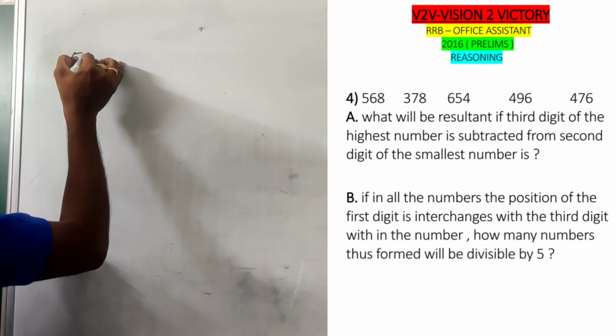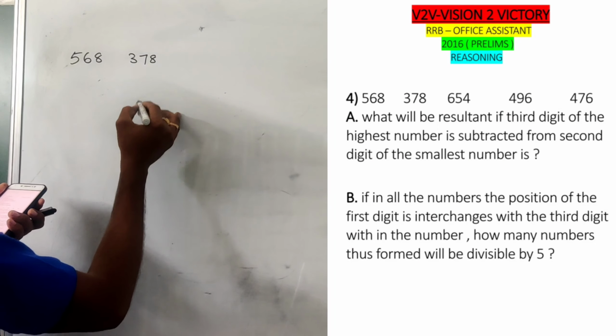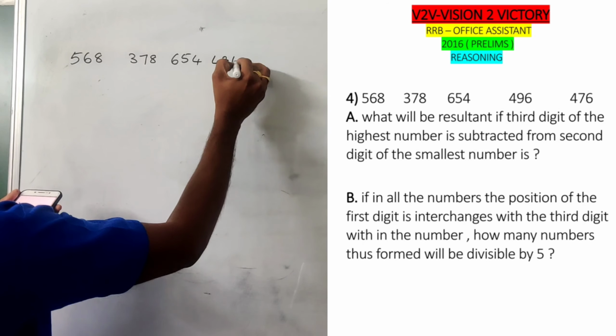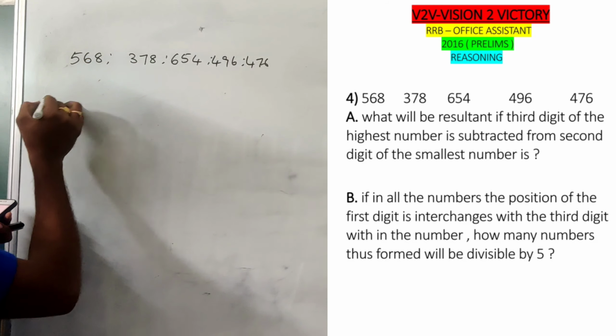Now, based on number series, there are 3-digit numbers: 568, 378, 654, 496 and 476. These are the numbers given, and there are 5 questions.